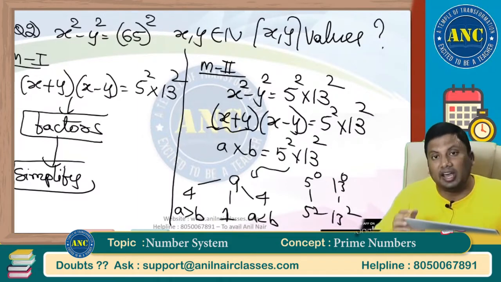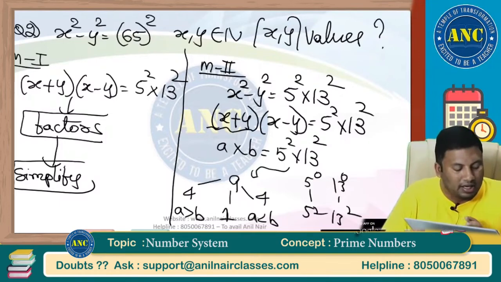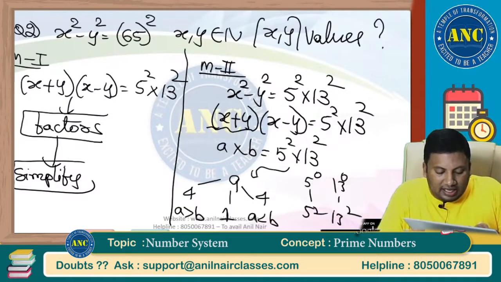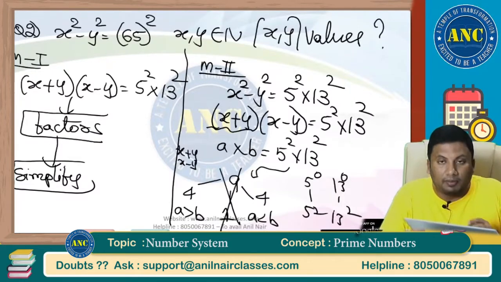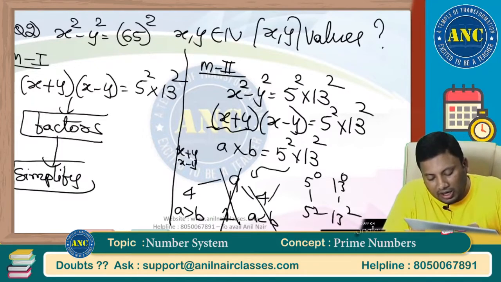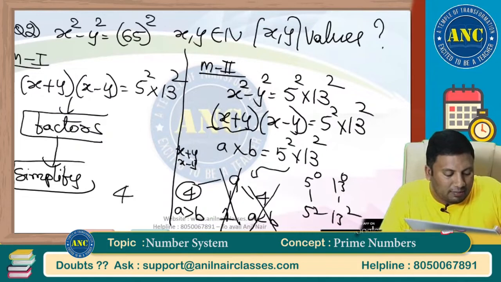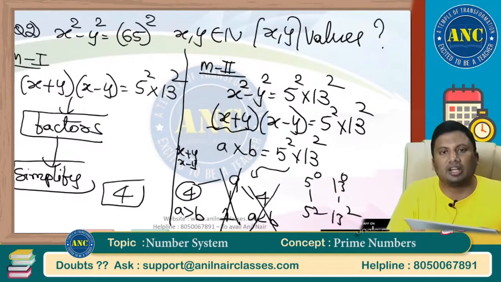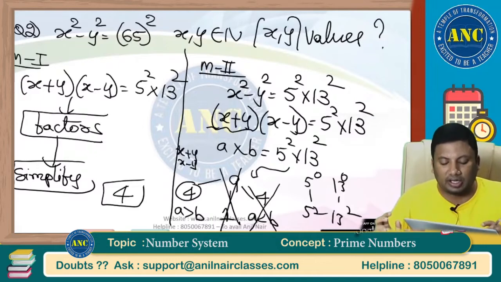1 case A is equivalent to B. I hope it is clear. A is equivalent to B, then x plus y and x minus y are both equal. One variable will be 0. Sum of 2 natural numbers can never be less than their difference. Answer is nothing but 4. Just by looking at a question, you will get the answer to be 4.